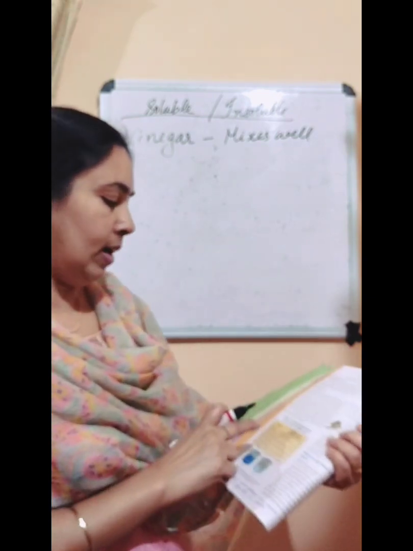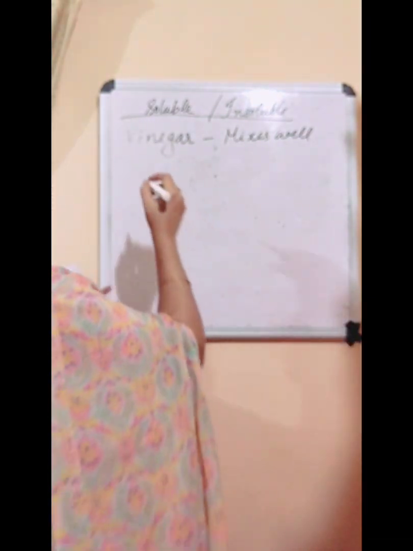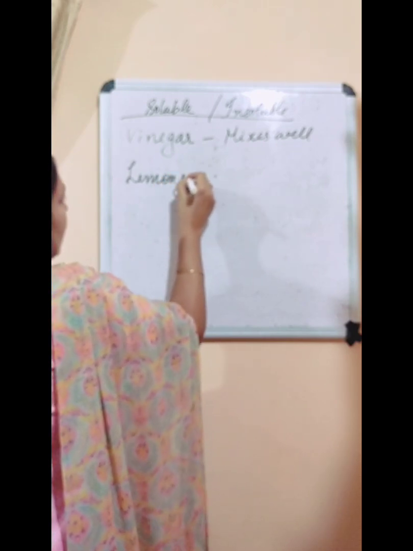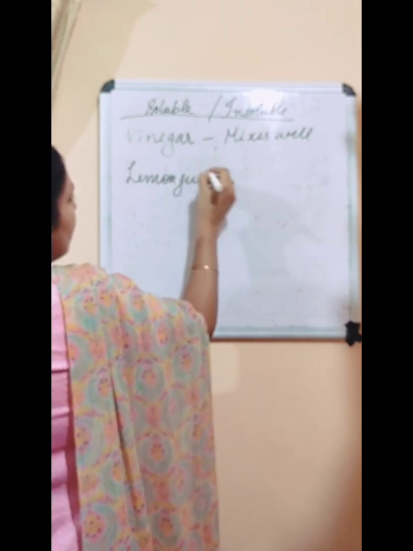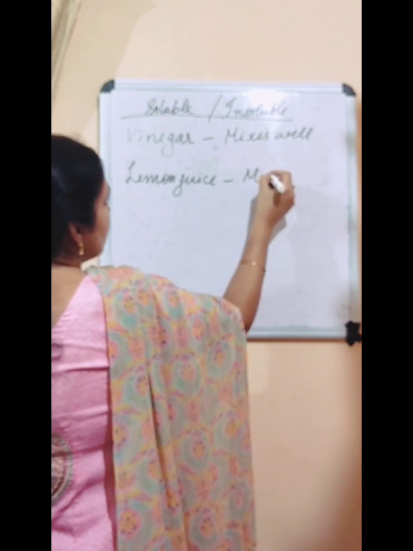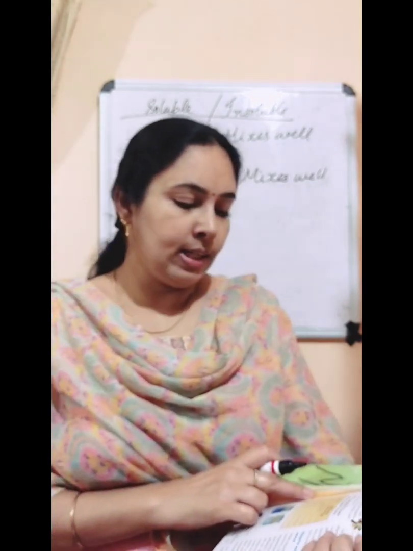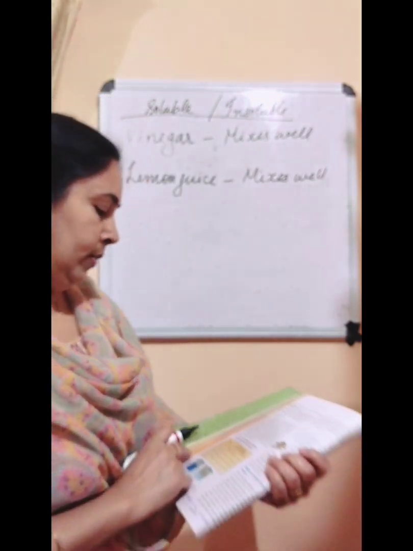Then next one is lemon juice. What about lemon juice? When we add lemon juice, what was the result? We saw that lemon juice also mixes well with water. Then third one is mustard oil.